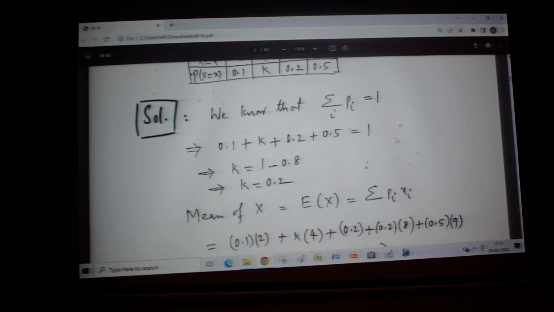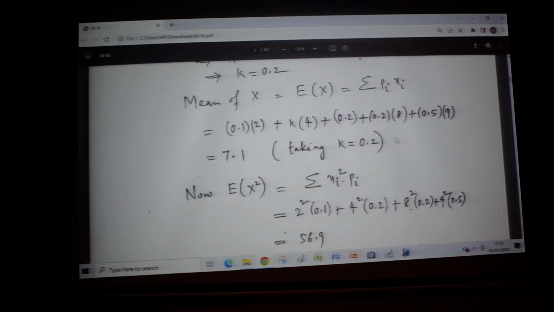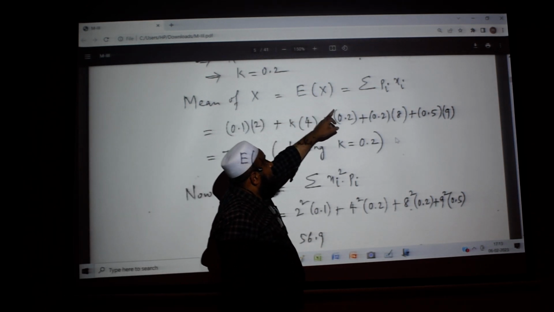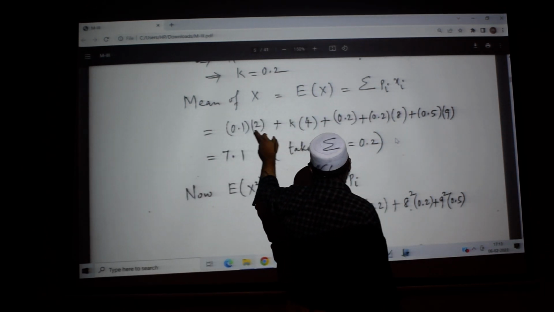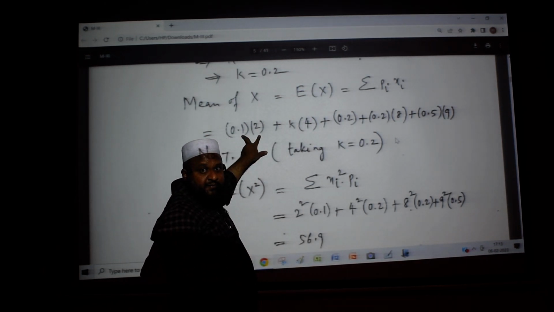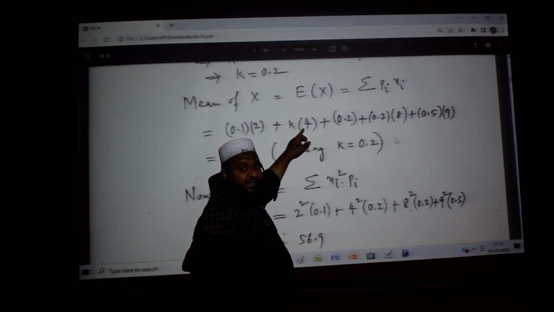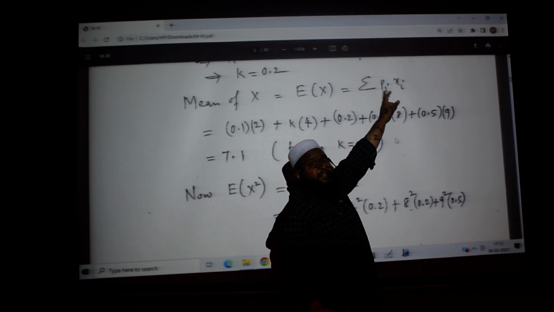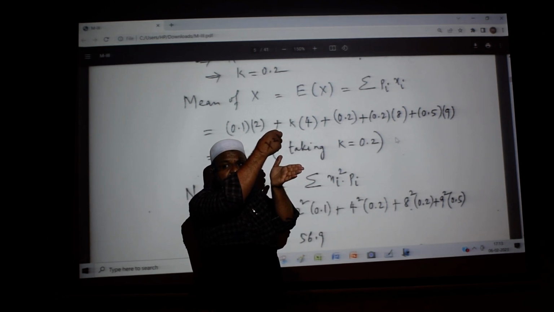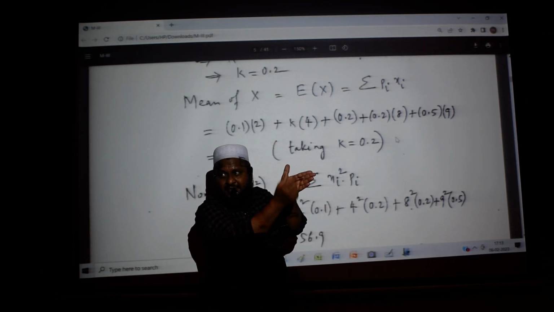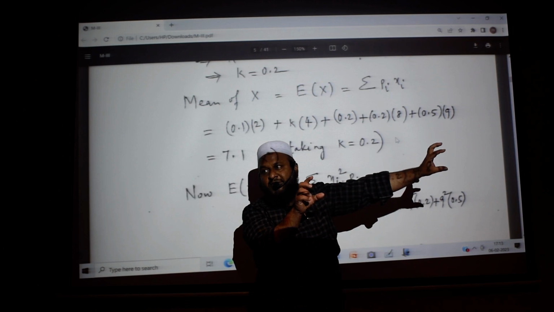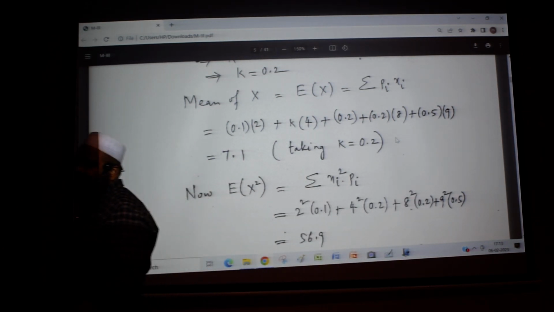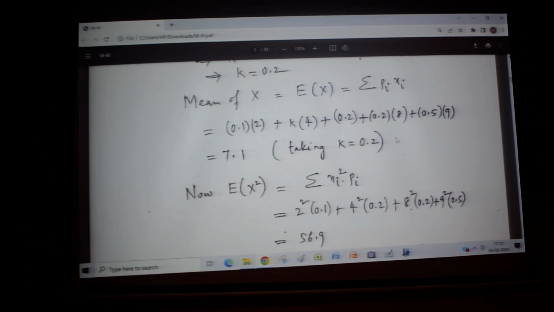So mean of x is how much now? Expectation of x is nothing but sigma pi xi. You are multiplying the probability with xi. Probability is k multiplied with 4. I hope you understood what sigma pi xi is. You just multiply the first number with its probability, the second number with its probability, and add all those products, and you will get the expectation of x. How much is it? 7.1, by taking the k value we came to know, 0.2.